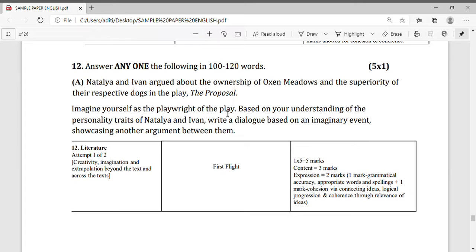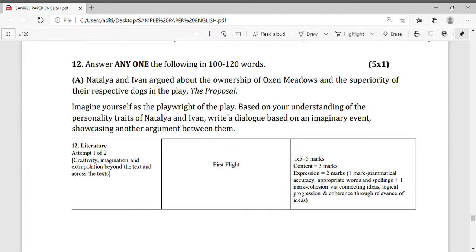Natalia and Ivan argued about the ownership of Oxen Meadows and the superiority of their respective dogs in the play The Proposal. Imagine yourself as the playwright of the play. Based on your understanding of the personality traits of Natalia and Ivan, write the dialogue based on the imaginary event showcasing another argument between them.